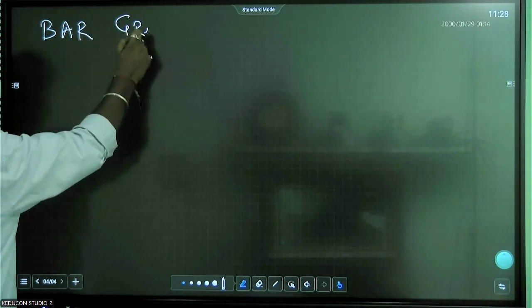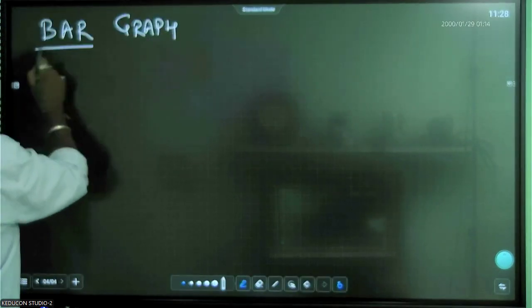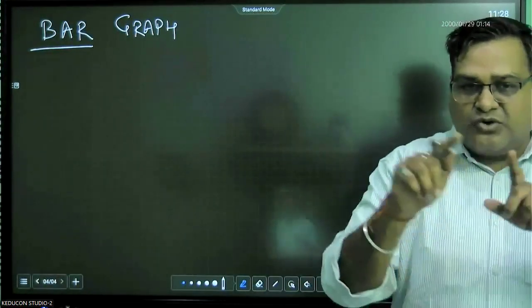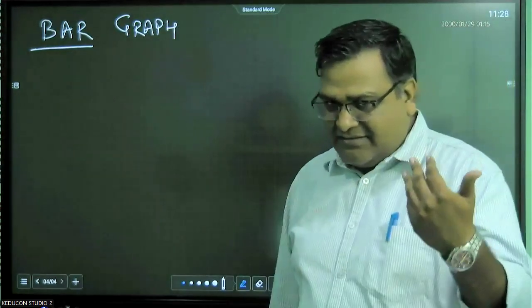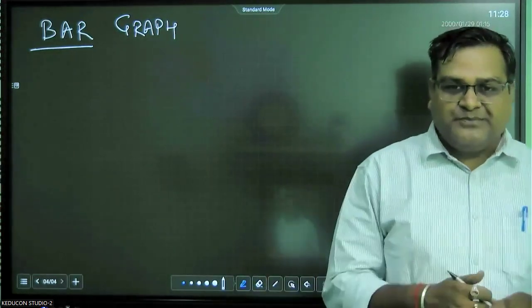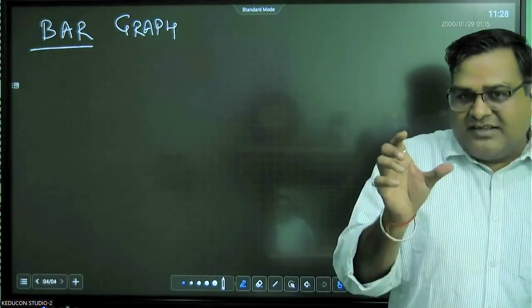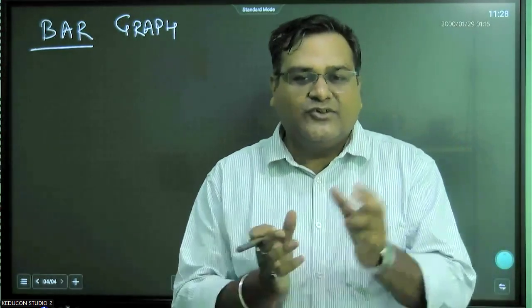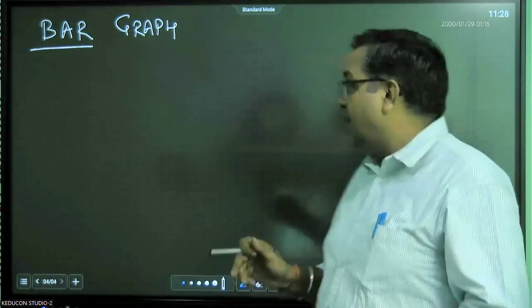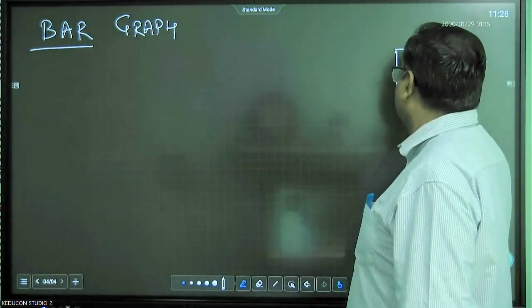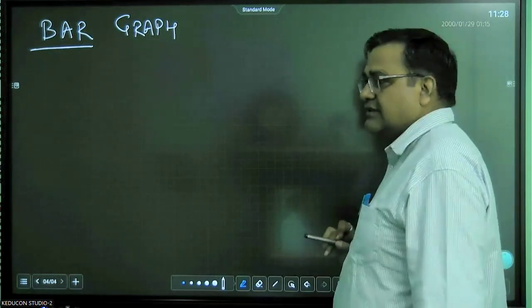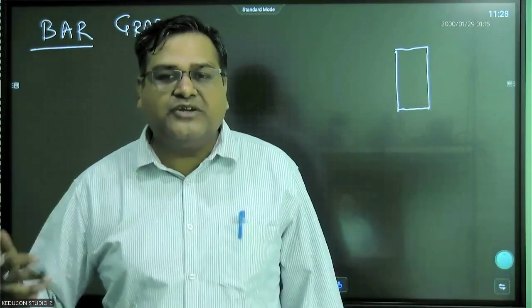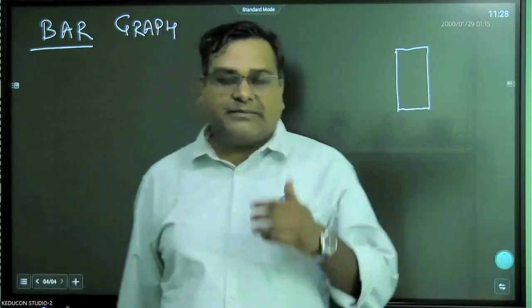What is a bar graph? As the name suggests, bar. What is a bar? Let's say we take a gold bar. If you have seen it actually or in movies, when you see gold bars, generally the bar is a brick type of 1 kg weight, and smaller biscuits also come, right? And what is the shape of that brick? It's a cuboidal shape, right? Now this is called the bar, right? Basically, it's a rectangle. When you represent this in two-dimensional form, that becomes a rectangle.